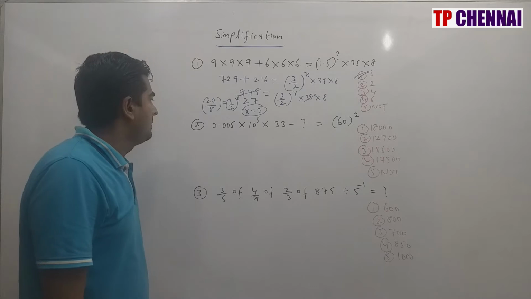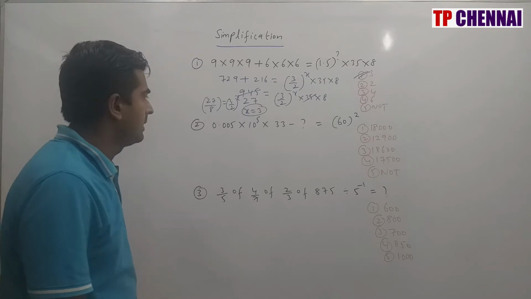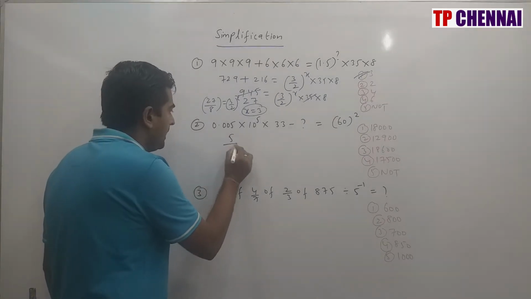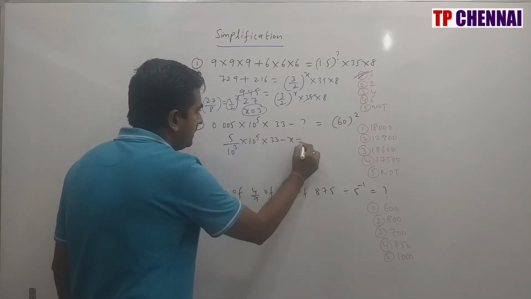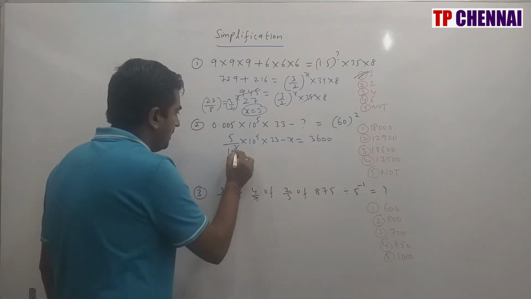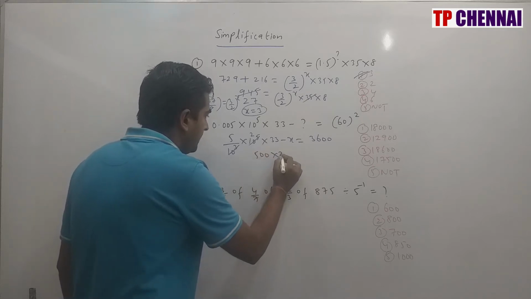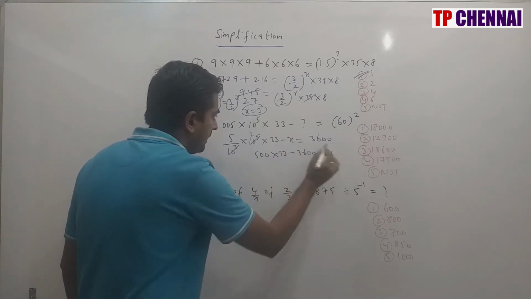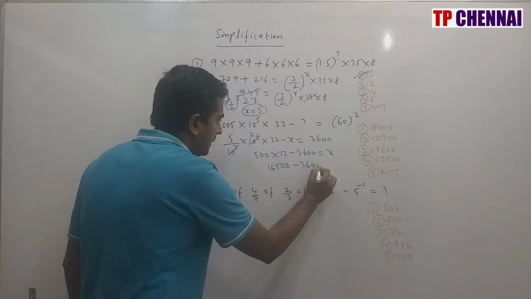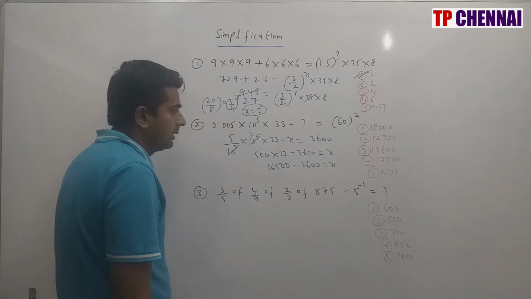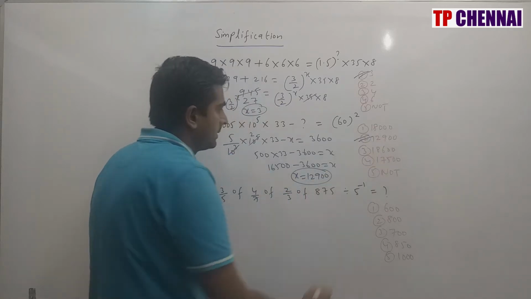Second one, 0.005 into 10 power 5 into 33 minus question mark is equal to 60 square. 0.005 is nothing but how much? 5 by 10 cube into 10 power 5 into 33 minus x is nothing but 3600. So here 10 square will be there. So 10 square, 100 into 5, 500 into 33 minus 3600 is equal to x. So 33 into 500 is nothing but how much? 16,500 minus 3,600. So my answer is 12,900, which is the second option.